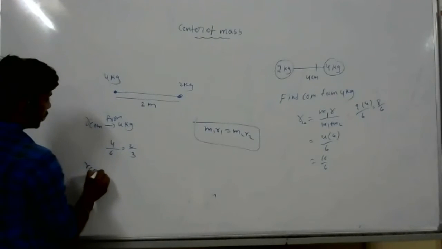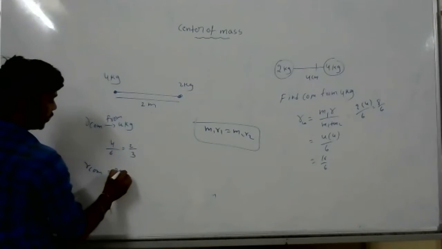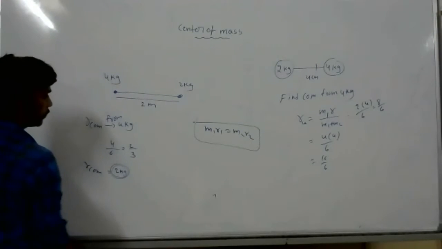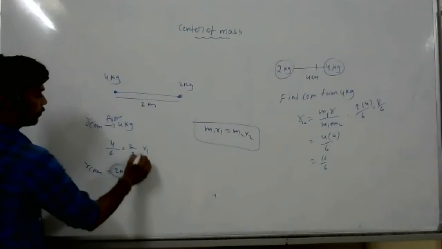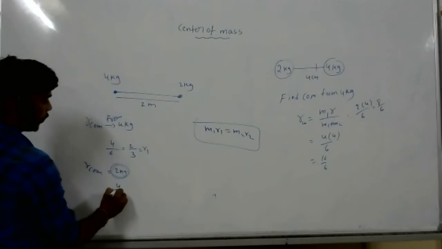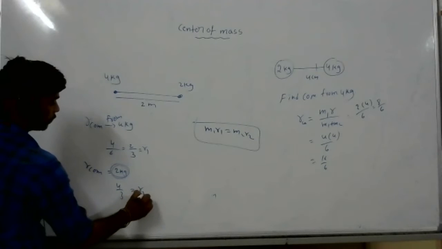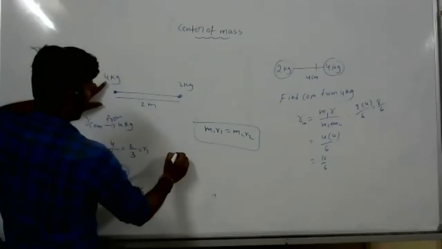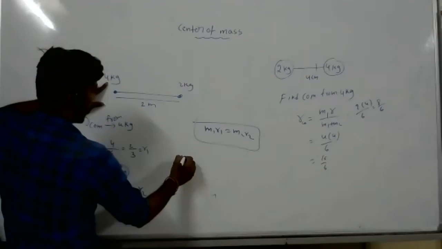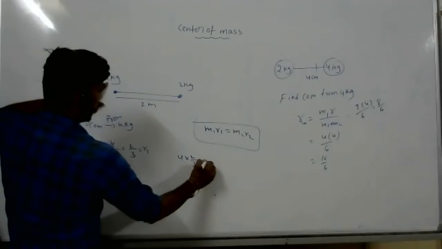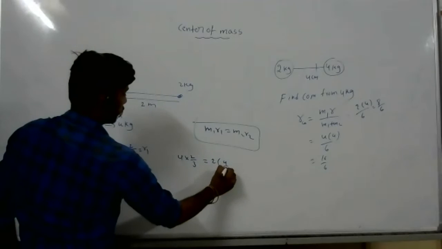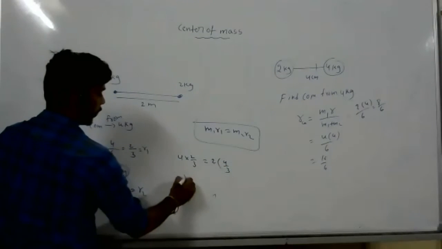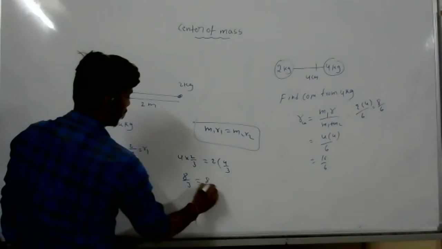R center of mass from 2 kg is my R1, that is 4 by 3, and the other is my R2. M1 is 4, R1 is 2 by 3, equal to M2 is 2, R2 is 4 by 3. Both give 8 by 3.